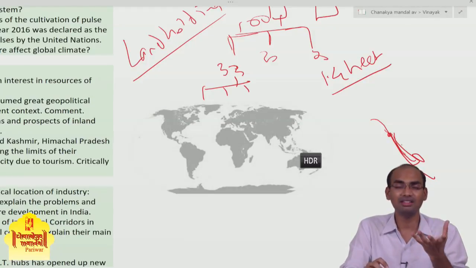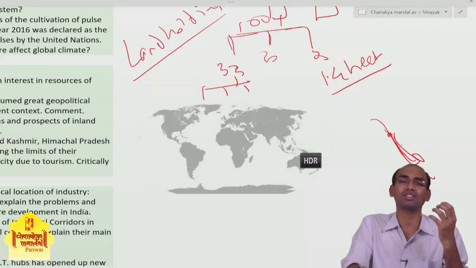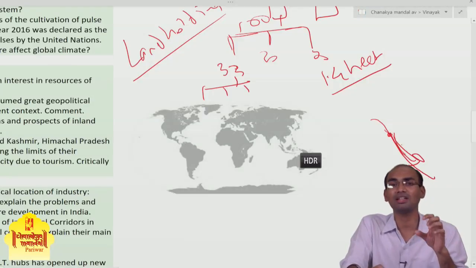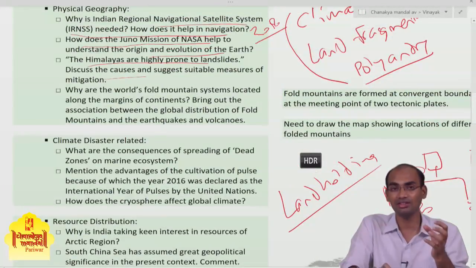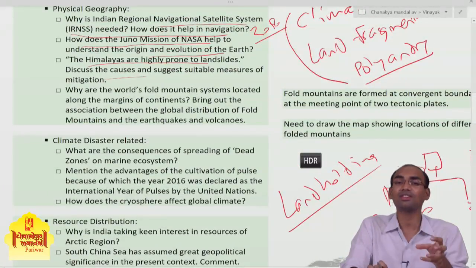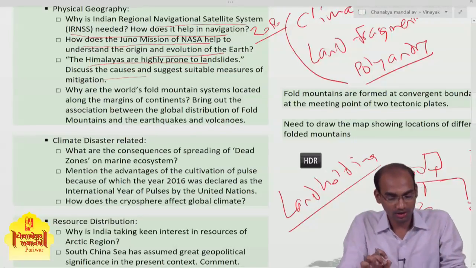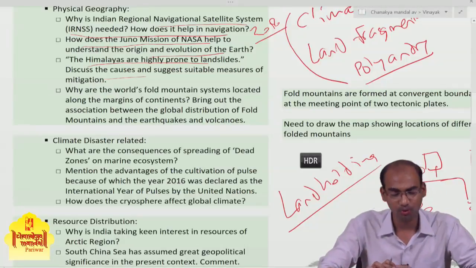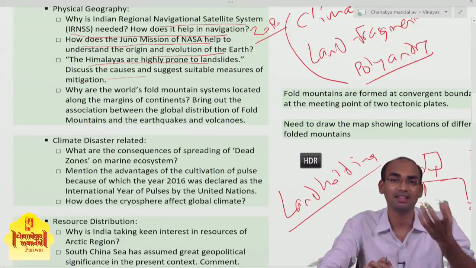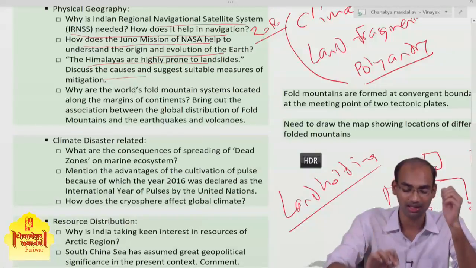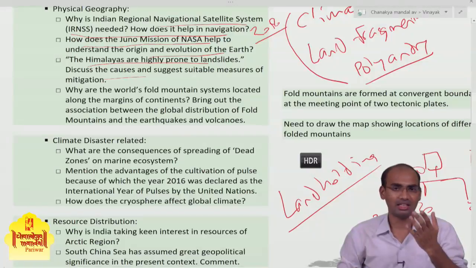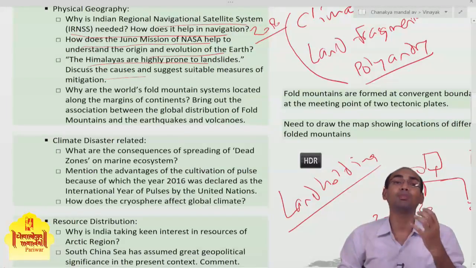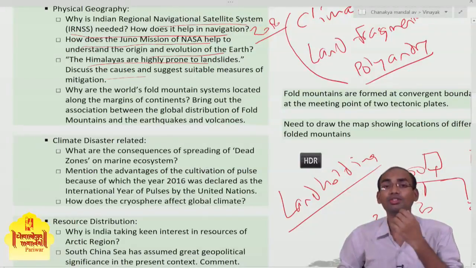And then because of infrastructure development, or because of the process of urbanization, the soil structure in that area is becoming more and more weak. That is one of the reasons for the increasing number of landslides in the Himalayan region. Then another one, as I told you about urbanization, is the burden of tourism in that area.